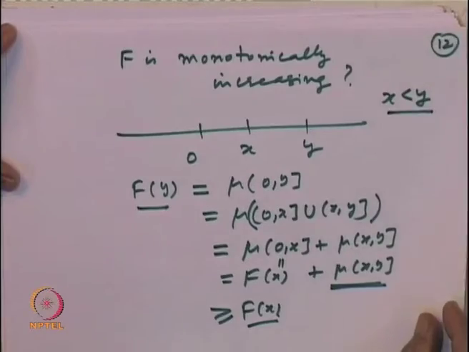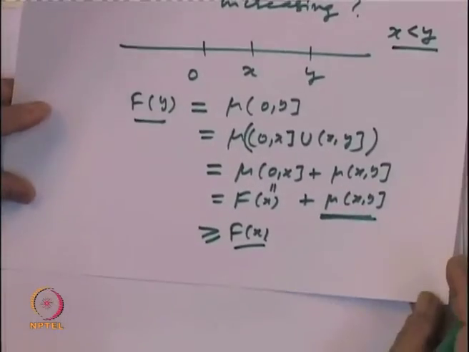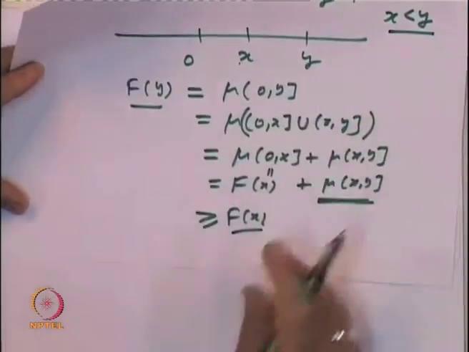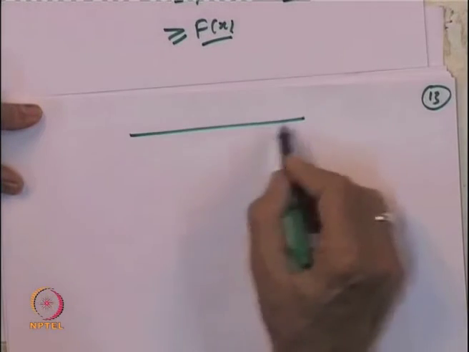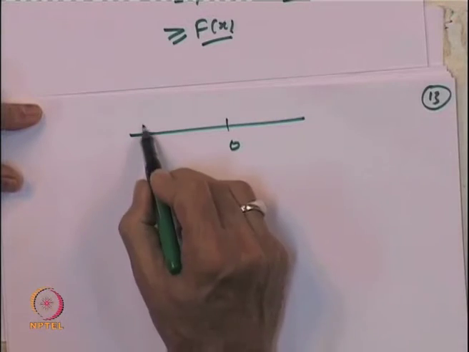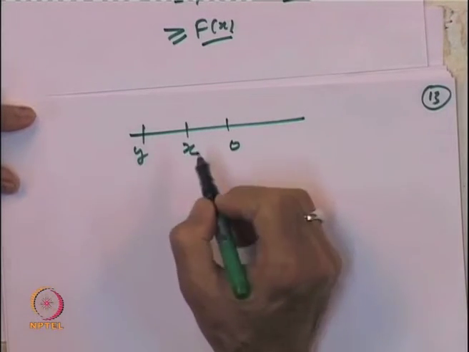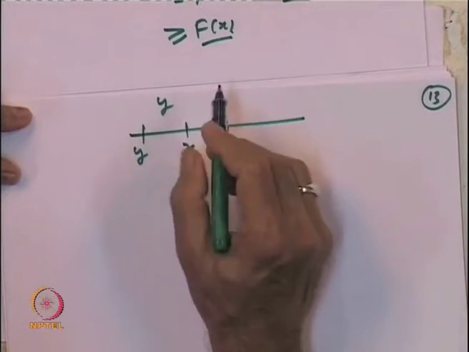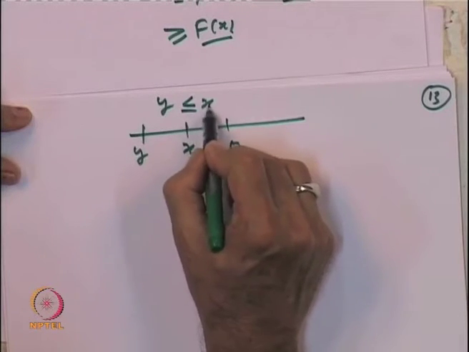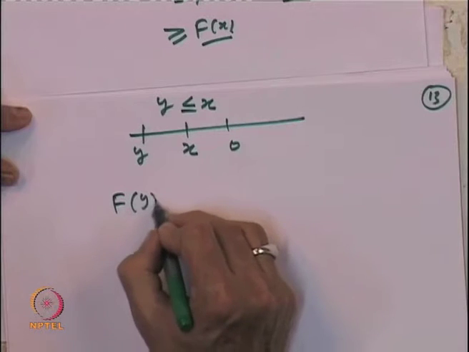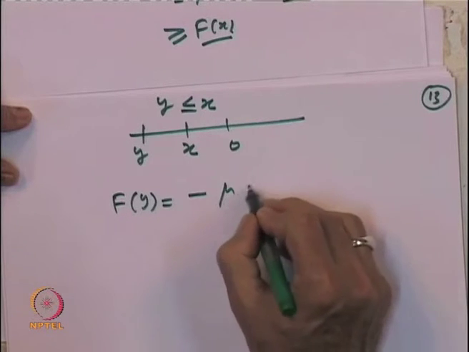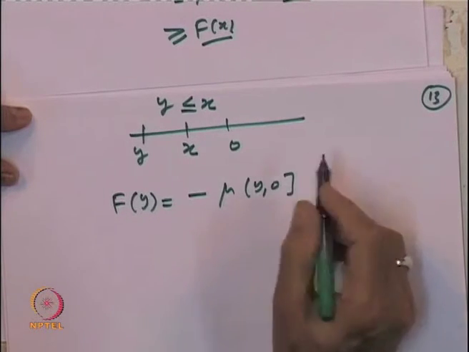So, that proves it is monotonically increasing in the case when both x and y are on the right side of 0, and the same proof will work if they are both on the left side of 0. So, here is y and here is x, right. So, we have got y less than or equal to x. So, we want to look at what is f of y. That is equal to minus mu of y to 0 by definition.